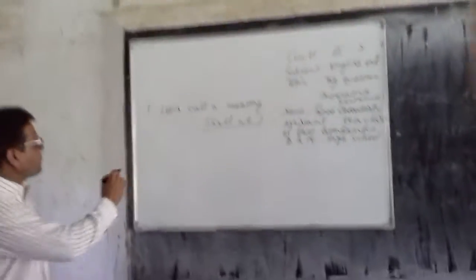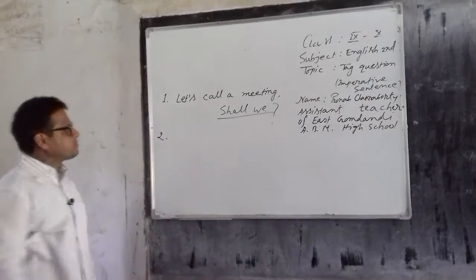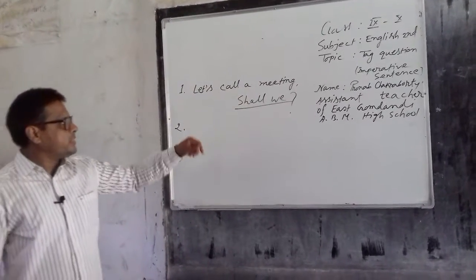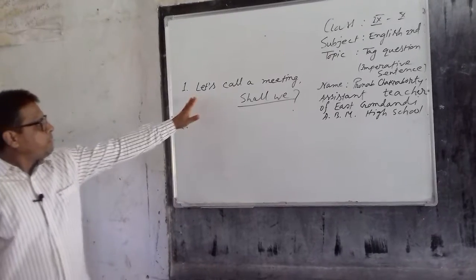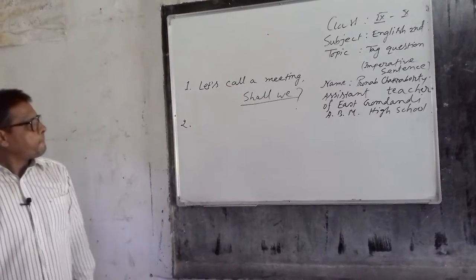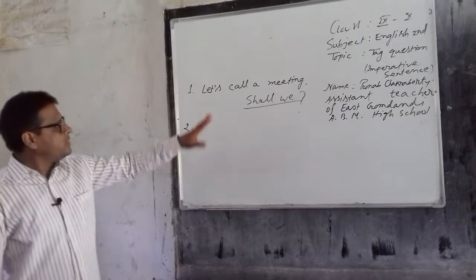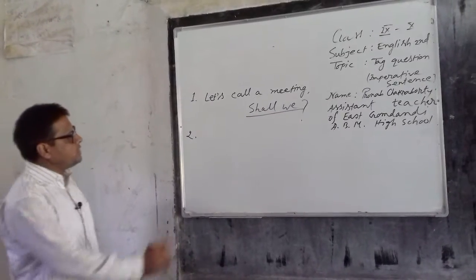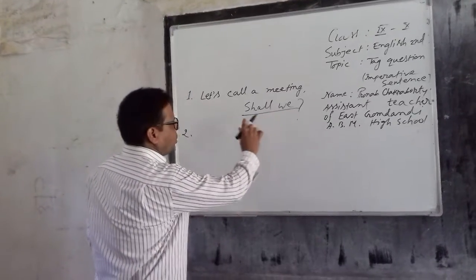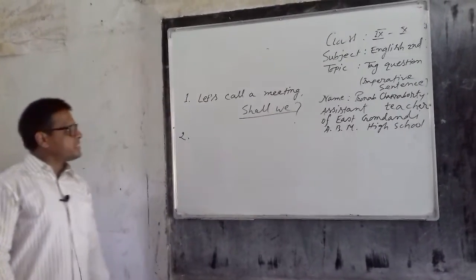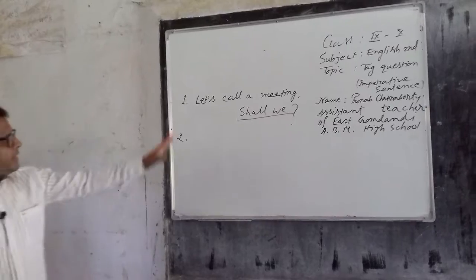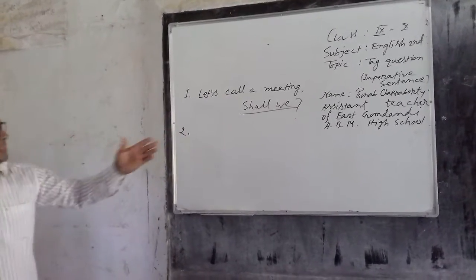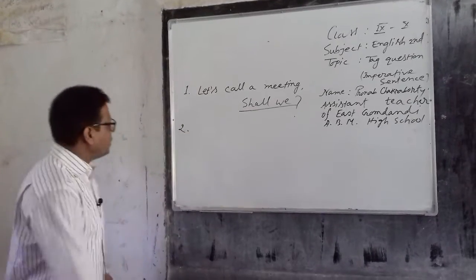Okay. Number 2, let's call a meeting. Cholo amra ekta shobha daki. By this sentence, we can understand the proposal. This is a proposal. So, in the sense of tag question, it will be shall we. If the sentence is started by let's or let us, we have to imagine that in the sense of tag question, it will be shall we.